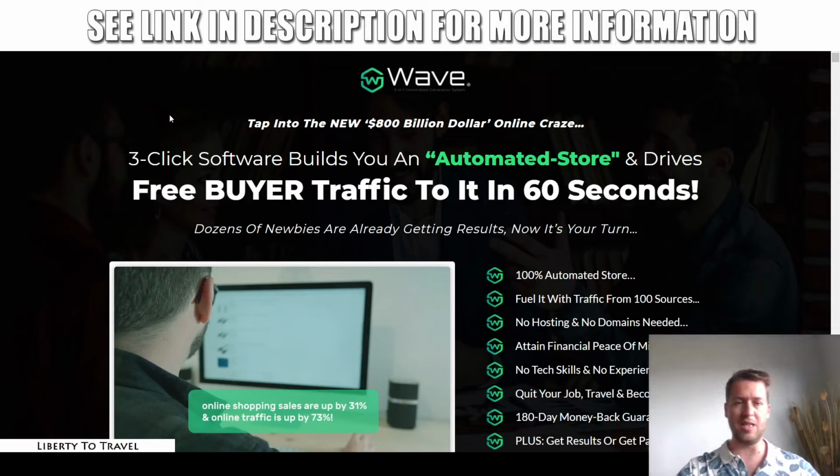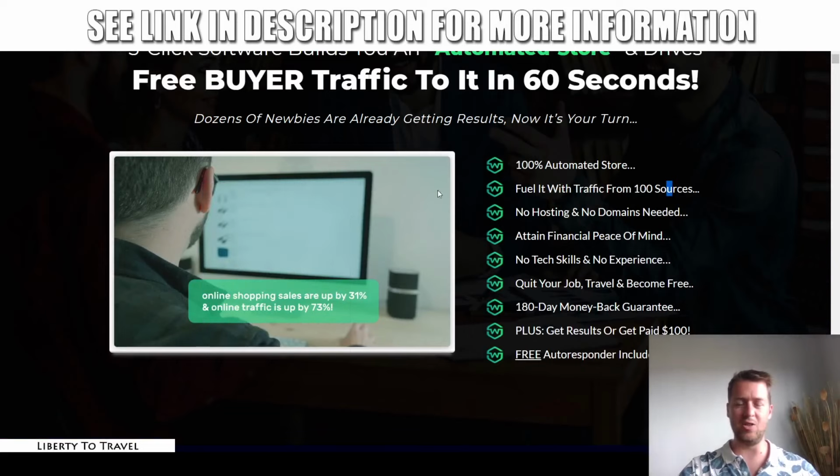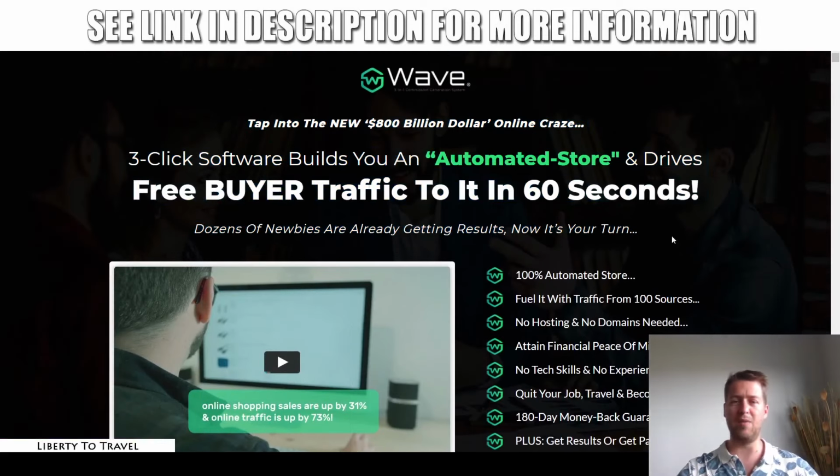Now let's have a quick look at the Wave sales page. Let's hide this. Yes, the Wave sales page, and then we'll talk about the pricing and the upsells. So tap into the new $800 billion online craze. 3-click software builds you an automated store and drives free buyer traffic to it in 60 seconds. Dozens of newbies are already getting results. Now it's your turn. So you can see that is just, like always, a bit of a hypey headline, of course, to get your attention.